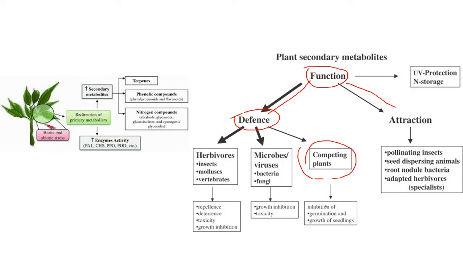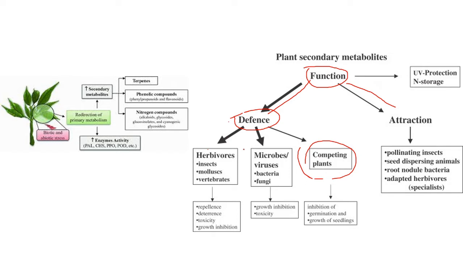That's why, if you see roadside tamarind trees, other plants never grow beneath them. What happens? They secrete secondary metabolites and won't allow other plants. First they protect from insects and pests, protect from microbes, and even protect from competition by other plants. So they provide a defense mechanism by secreting very small amounts. This is the main function of secondary metabolites.